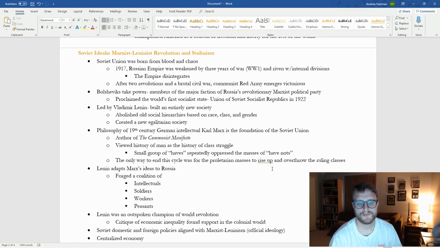And so the only way to end this cycle, according to Marx, was for the proletarian, the commoners, right, the peasants. The proletarians needed to rise up and overthrow the ruling class. And he wrote this in the context of the Industrial Revolution in the 19th century, where the division between the business owners and the